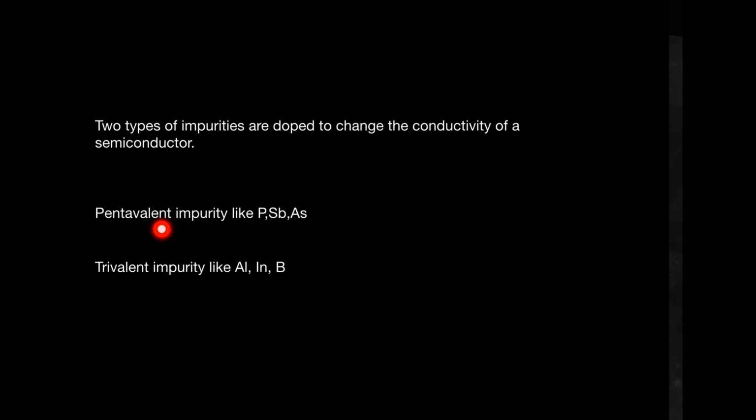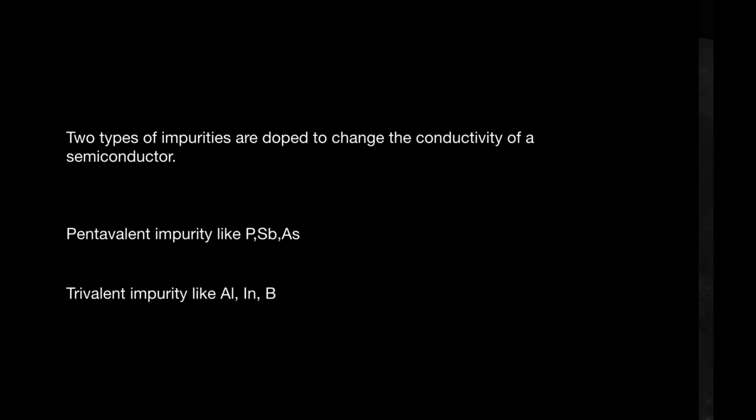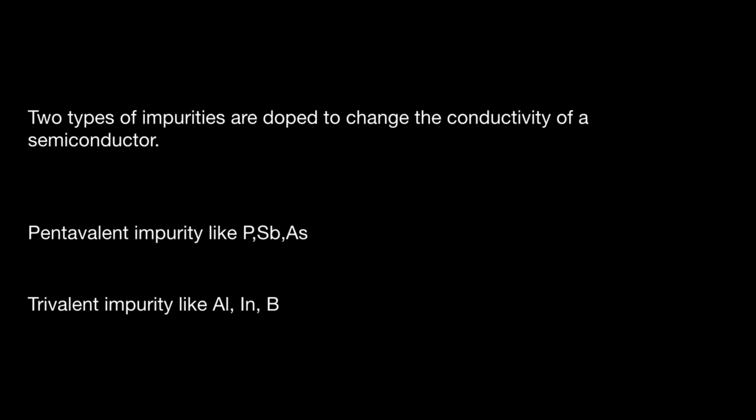One is pentavalent impurity like phosphorus, antimony and arsenic, or trivalent impurity like aluminium, indium, boron, etc. When these impurities are mixed in a semiconductor in molten state, it is mixed thoroughly and then resolidified. Then it is seen that these pentavalent or trivalent impurity atoms just take the place of silicon in the same structure, in the tetrahedral structure.